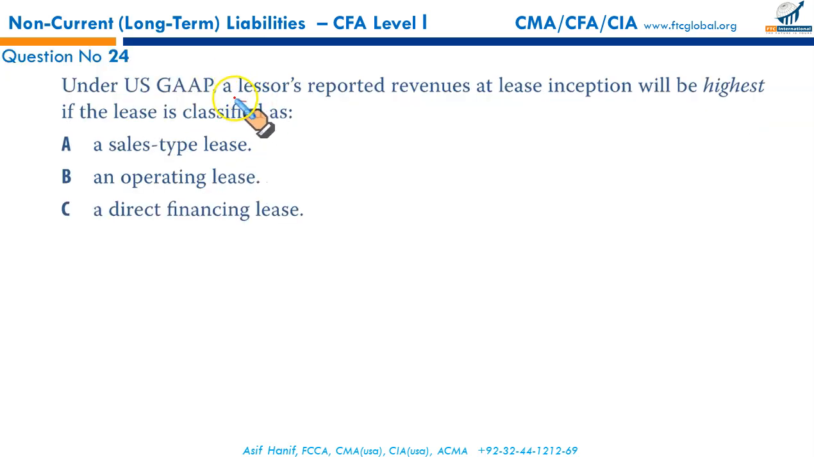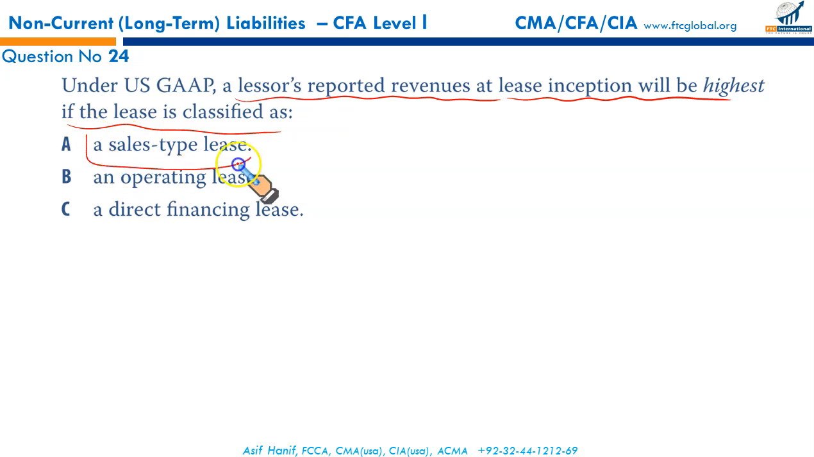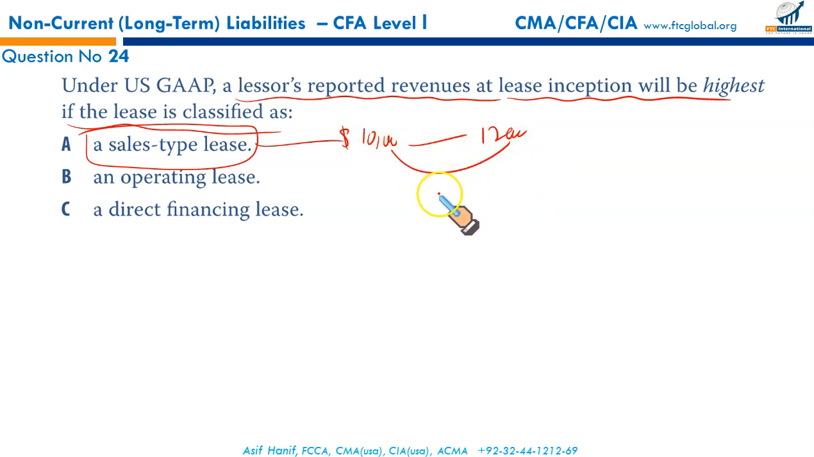Under the US GAAP, lessor's reported revenue at lease inception will be highest if the lease is classified as a sale type lease. In the sale type lease, the lessor recognizes two types of revenue. First is the trading revenue, because he's selling an item of $10,000 for $12,000. This gap between 10 to 12 is his operating income, considered as a sale versus cost of sale gain. And further, he is leasing it out an asset for $12,000 which will be sold on lease for about $15,000 including interest. So he will make two types of gains.